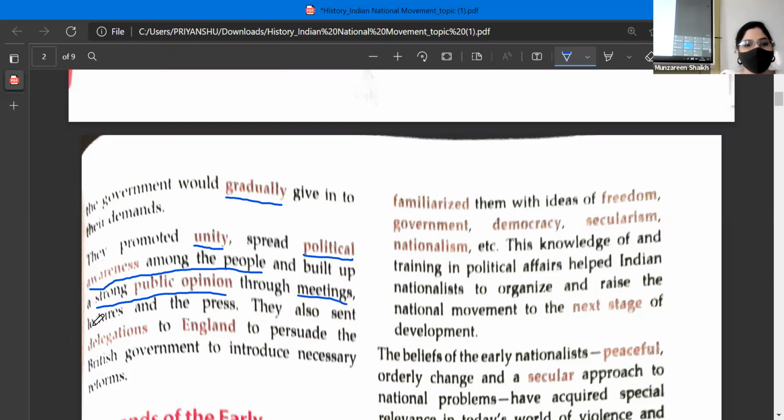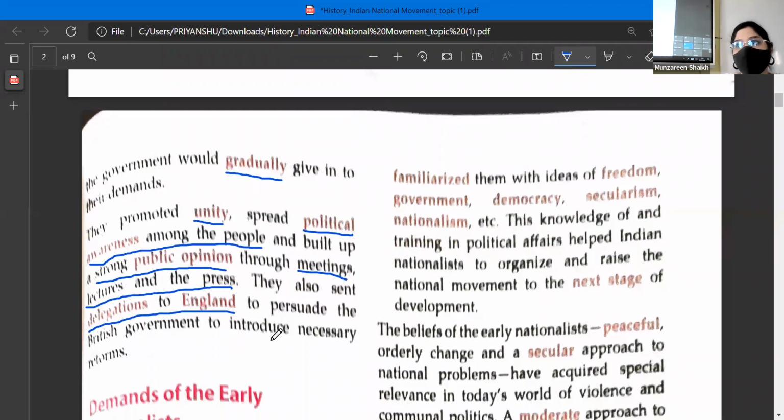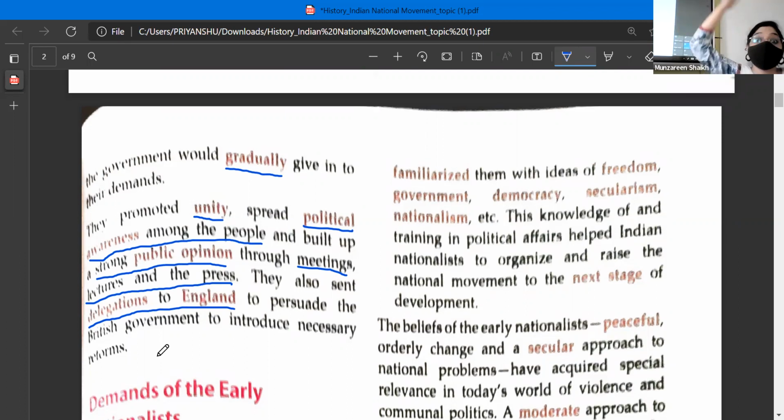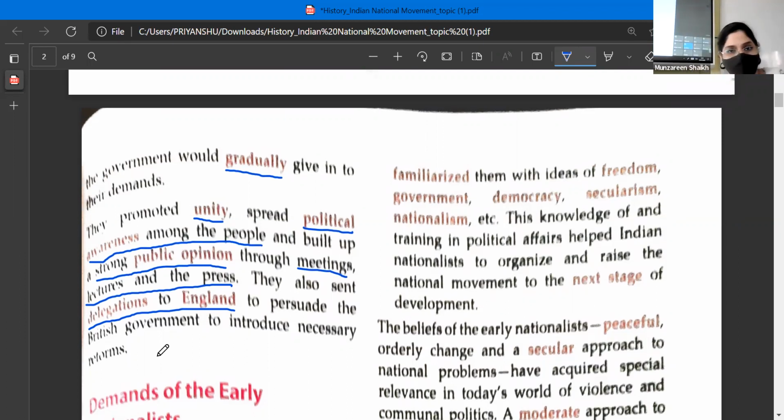They thought, we will peacefully go, give our grievances to the Britishers, wait for them to reply. And they had this belief that the Britishers are definitely going to listen to them and fulfill their demands. And what other methods did they use to spread awareness? Through giving lectures, through meetings, through press. They also sent delegations to England to persuade the British government to introduce necessary reforms. So not just in India, they used to send their representatives even to England, so that they could go there and request the Britishers.